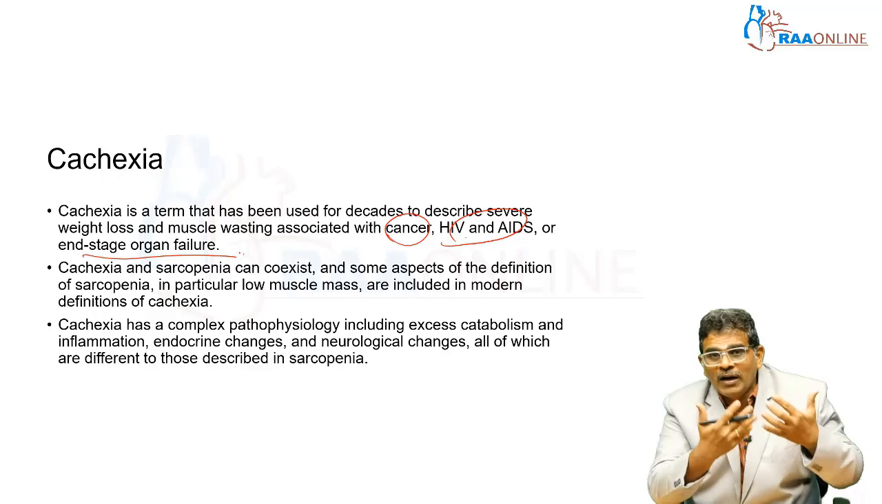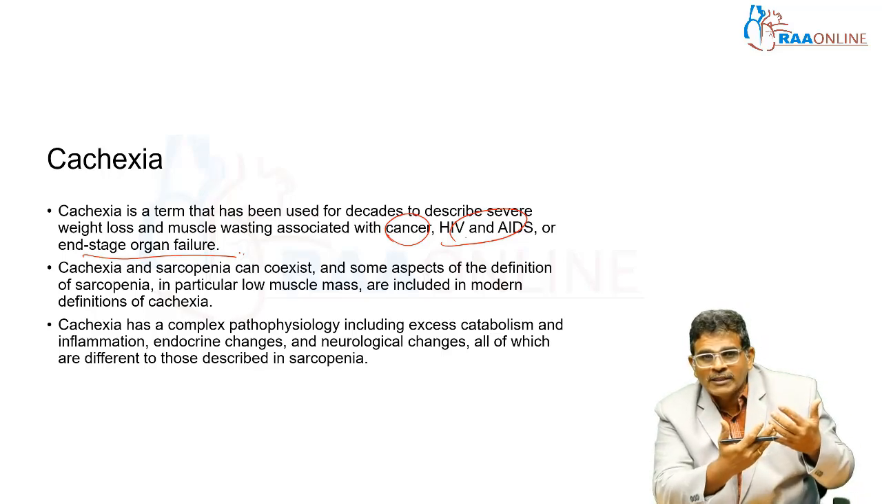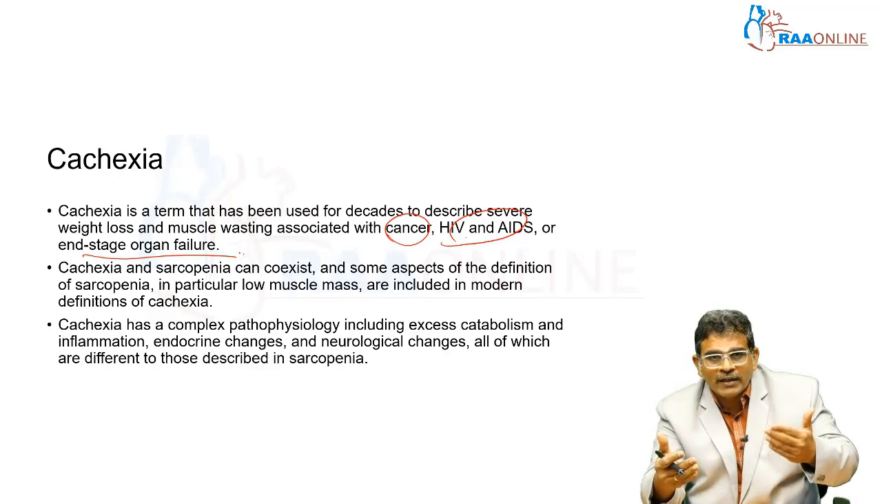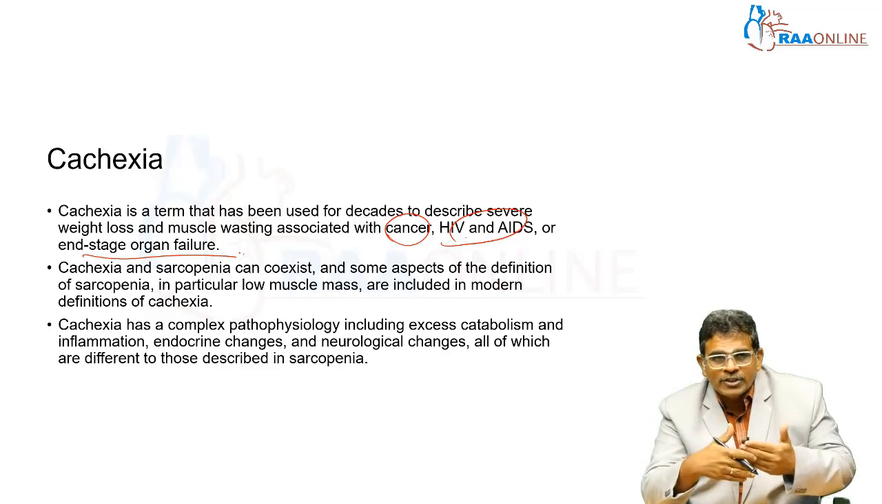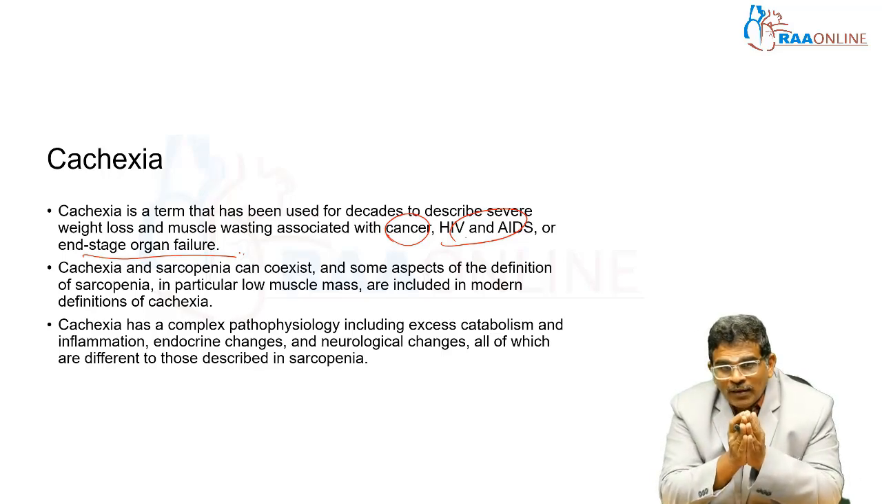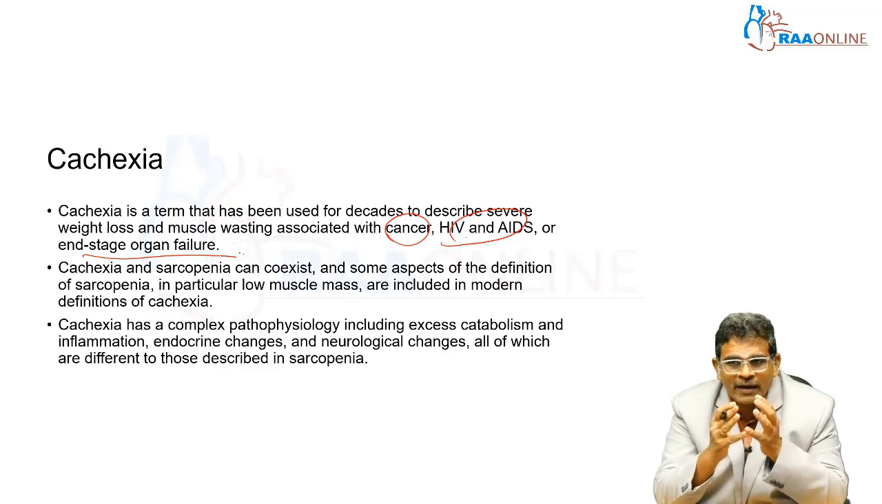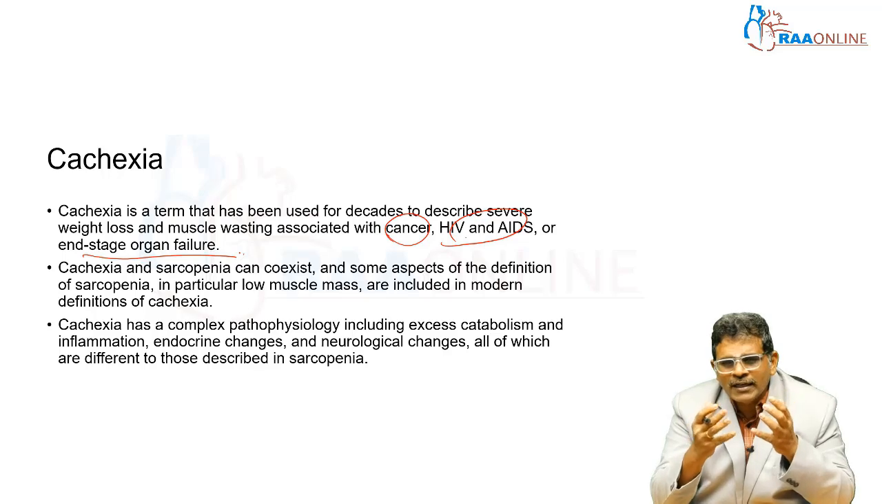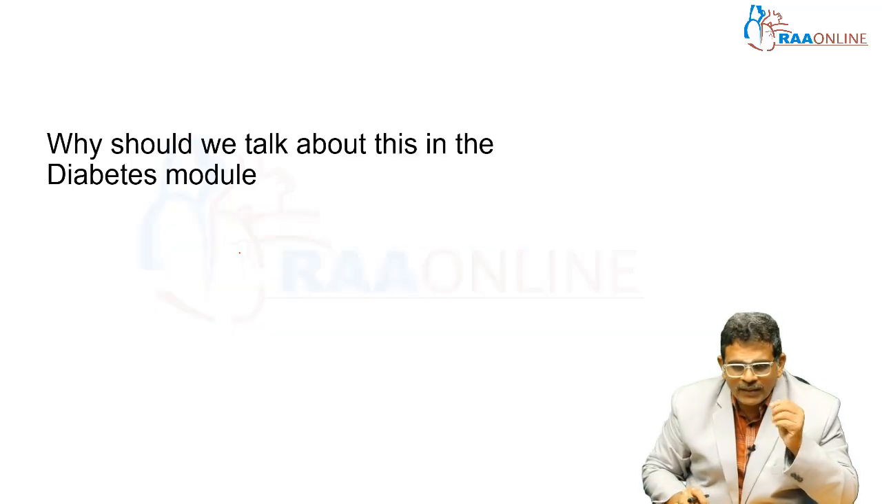Sarcopenia happens in a normal aged woman, like the picture we saw earlier. That is sarcopenia, whereas when it is associated with diseases like these conditions, it is called cachexia. But in an individual, cachexia and sarcopenia can sometimes coexist, so we need to remember that for clarity. Cachexia always has a complex pathophysiology. It includes excess catabolism and inflammation, endocrine changes and neurological changes. All these differentiate it from sarcopenia, so we need to differentiate cachexia from sarcopenia with this angle.